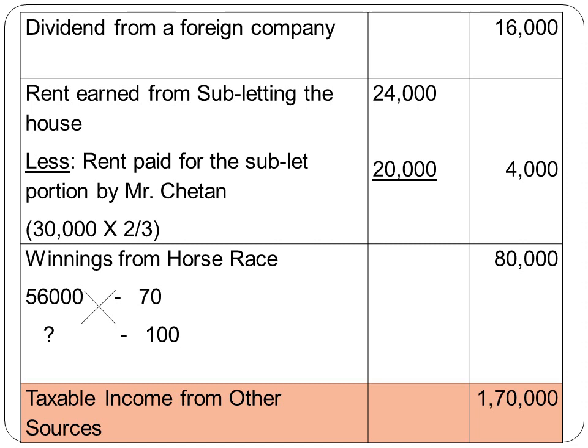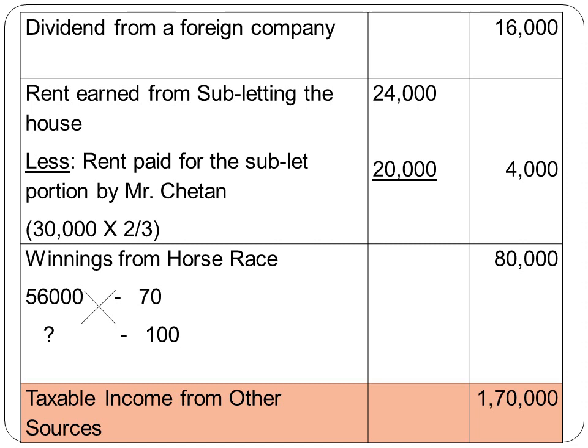Next, in relation to winnings from horse race, they had mentioned that the 56,000 he has received is the net amount. Therefore, we need to gross it up. 56,000 is equivalent to 70, as the rate of tax on casual income is 30%. Therefore, we'll gross it up, and the amount we get when we gross it up is 80,000. That's all we had under this question.